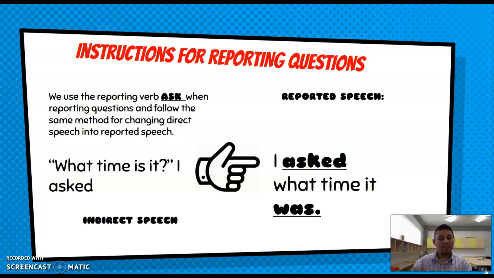For example, in this case, we are specifically going to speak about questions. So, when we use reported speech in the case of a question, we are going to use the verb ask when we're reporting questions and follow the same method for changing direct speech into indirect speech or reported questions. For example, here it says, "What time is it?" I asked. In your explanation, you are going to say, "I asked what time it was."